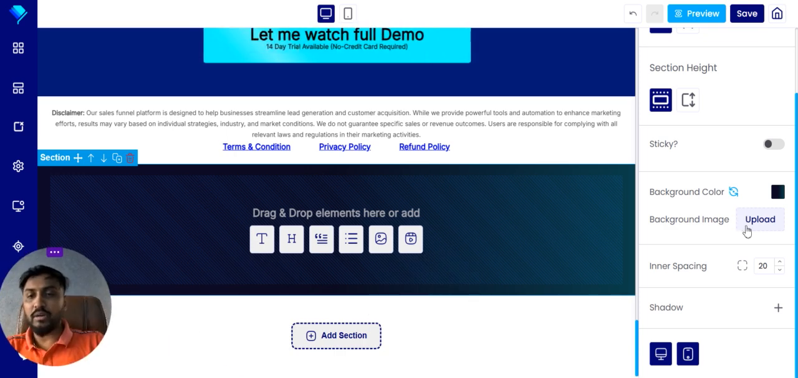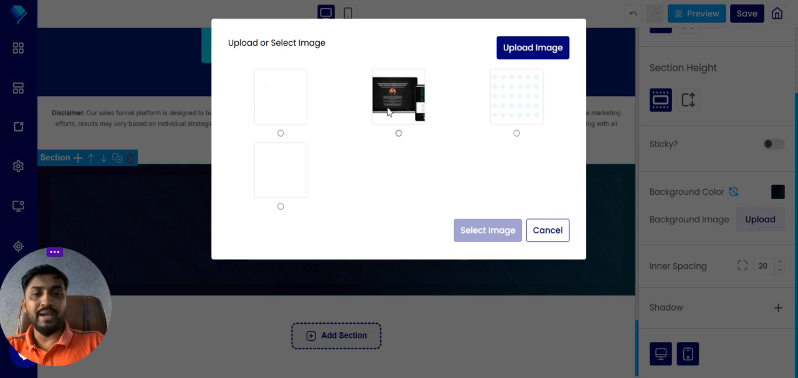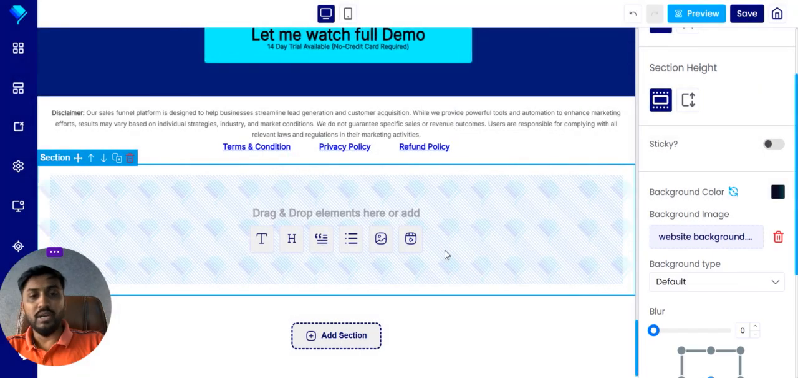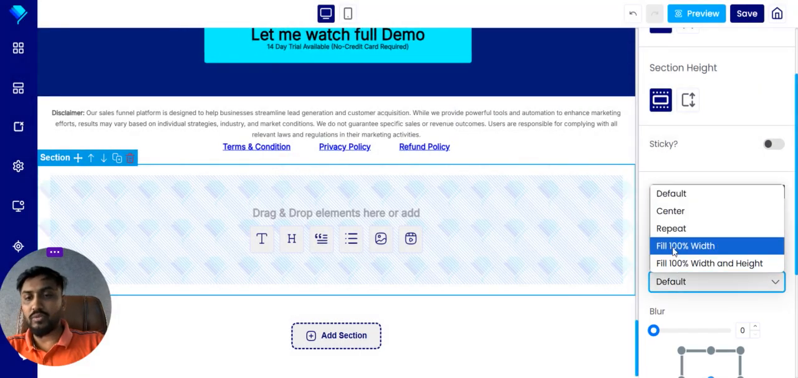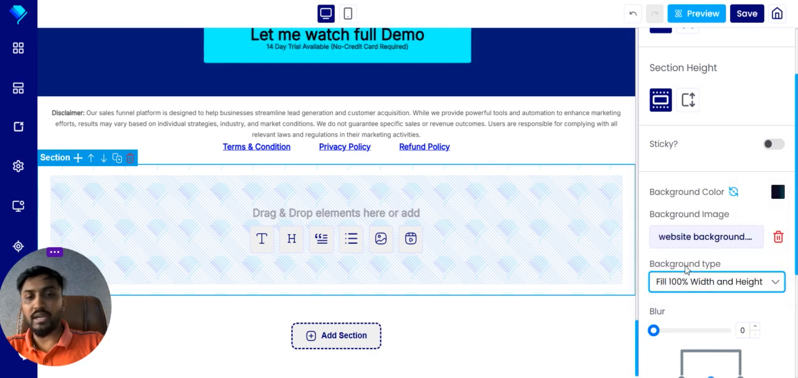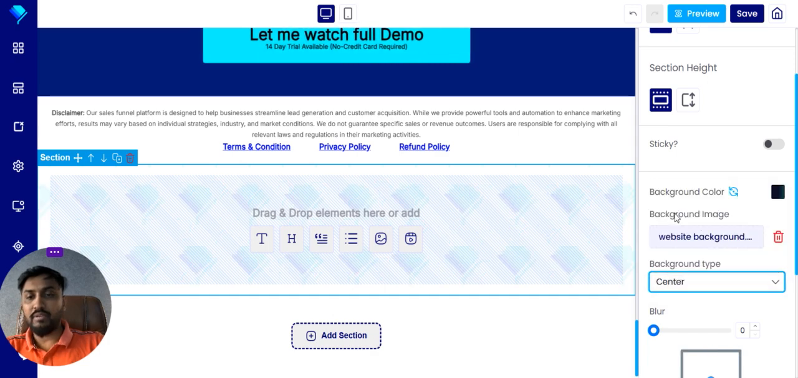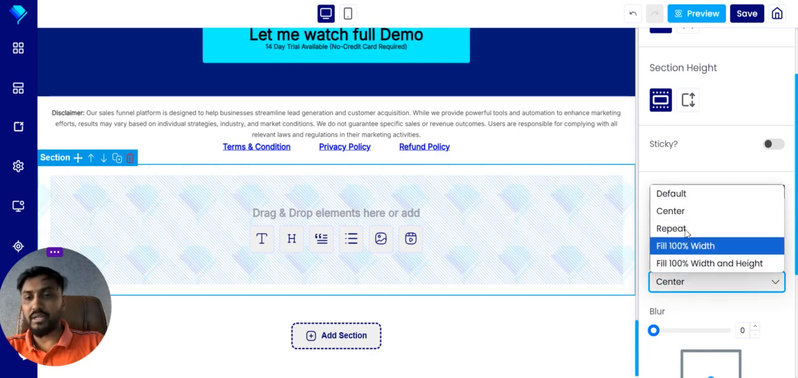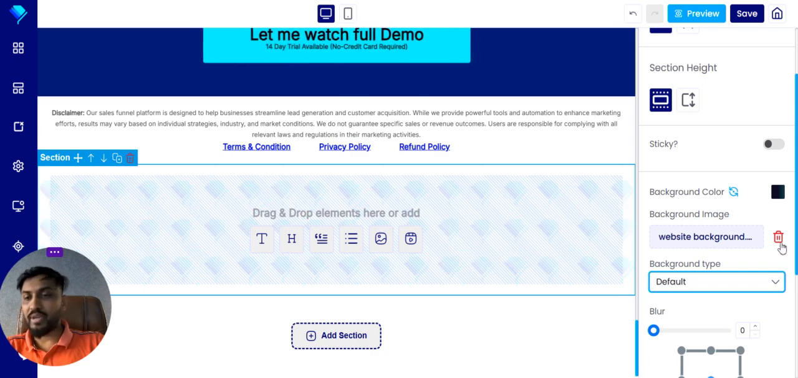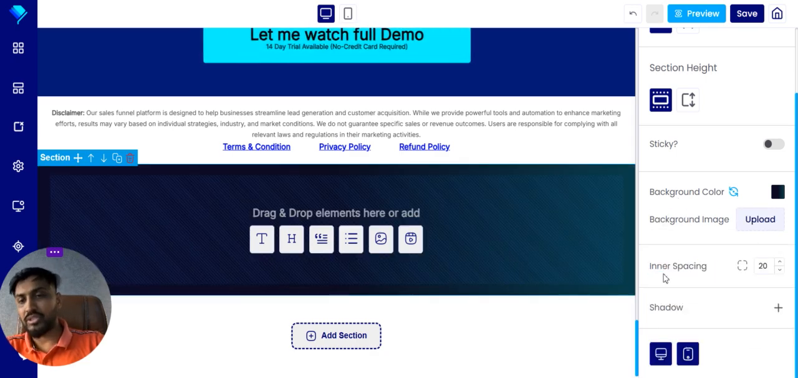Here you can also upload an image if you want a background image. For example, this is the image. Let me consider this image, and here is the background image. You can set it to full width, or full width and height, or repeat. We have different options over here, such as center and default. So if you want to put a background image, you can do this.